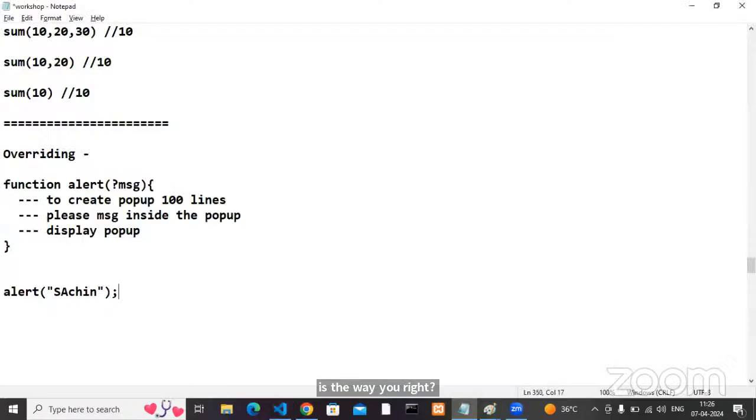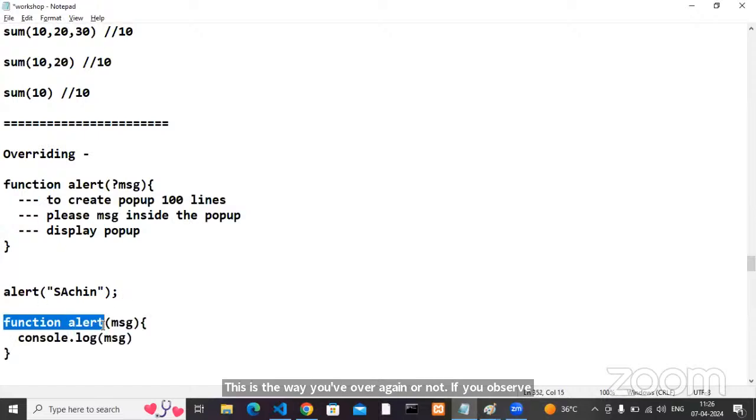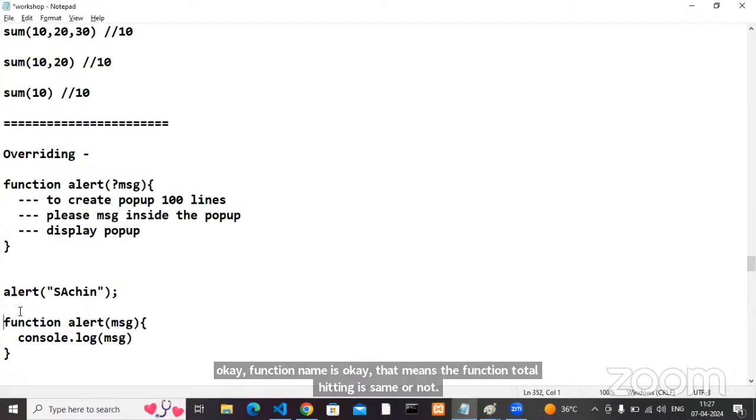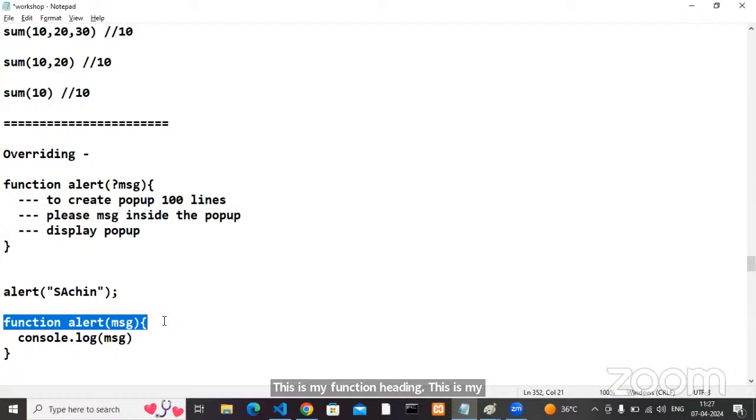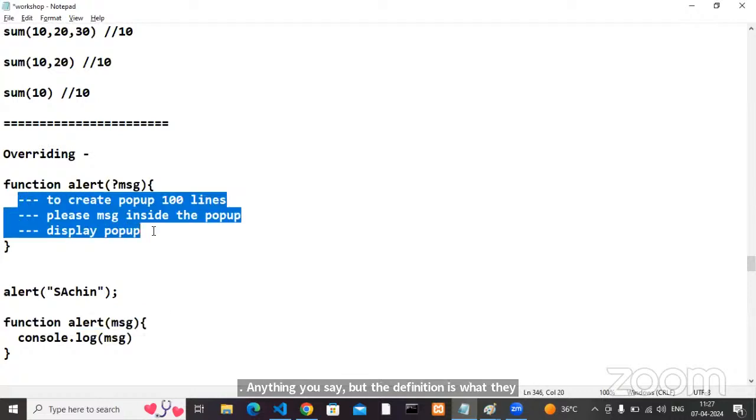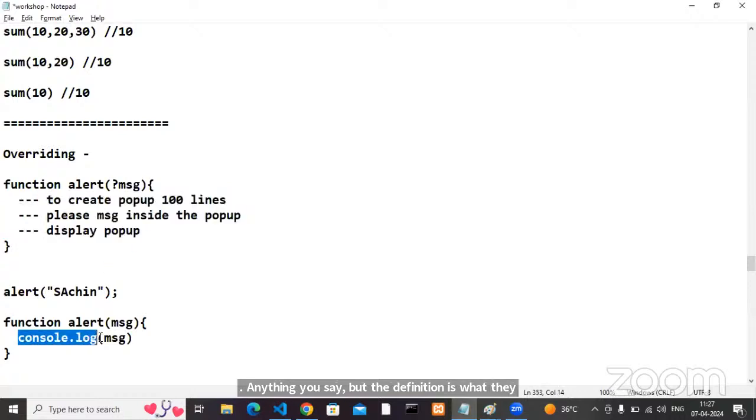If you observe, the function name, that means the total function heading, is the same. This is my function heading. The heading is the same, but the definition they wrote was like 100 lines of code to show the pop-up, and you wrote only one line of code to show the console message.